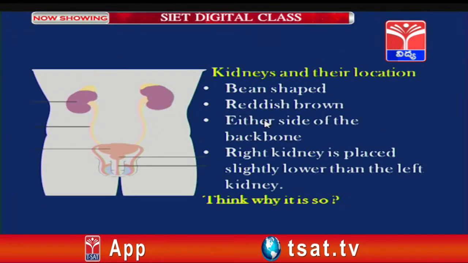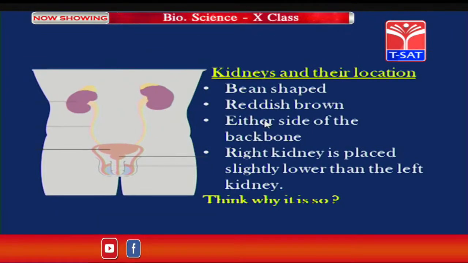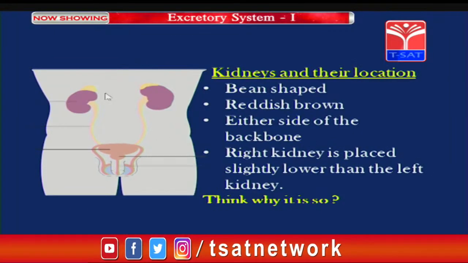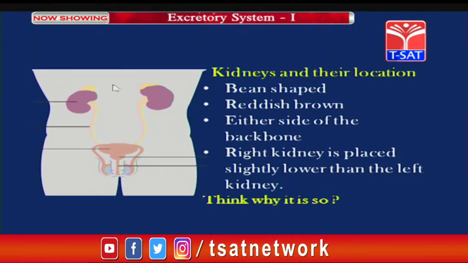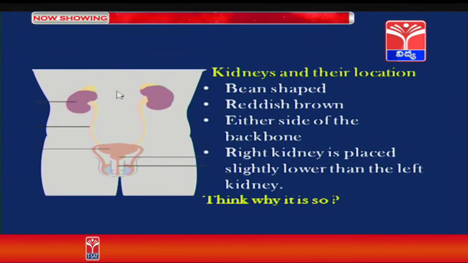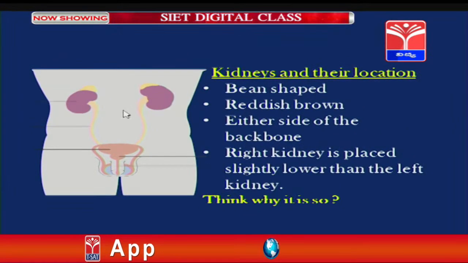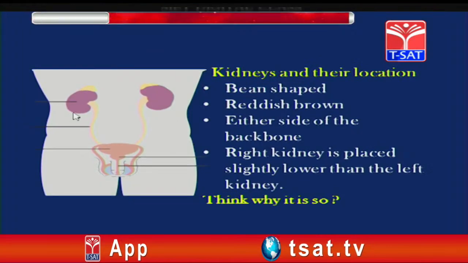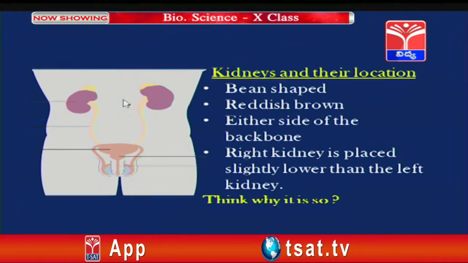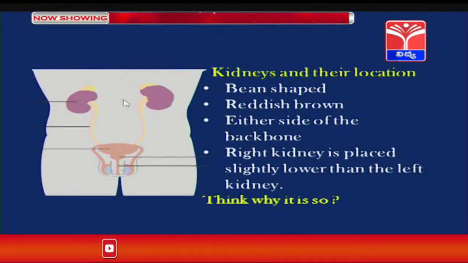Now, where are the kidneys situated in our body? They are situated on either side of the vertebral column, the backbone. Here on the dorsal side we have the vertebral column. If you see the two kidneys, they are asymmetrical, meaning they are not similar.